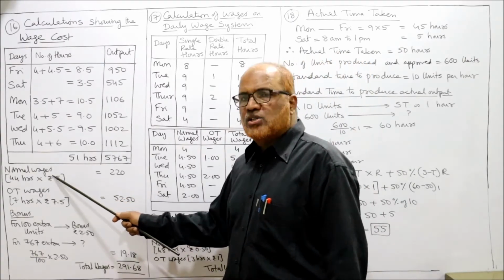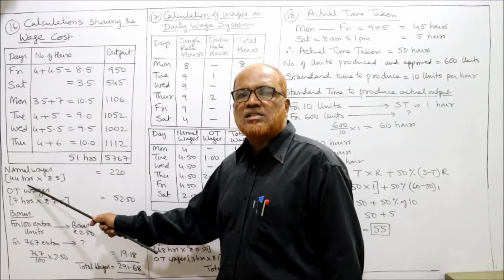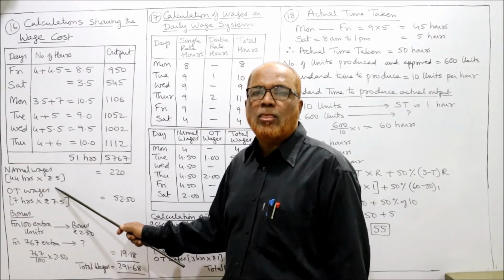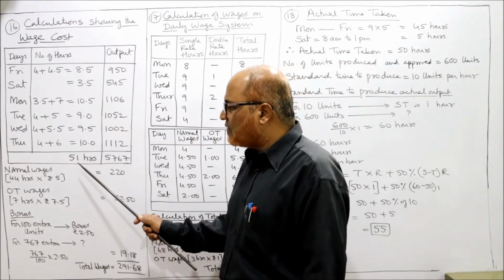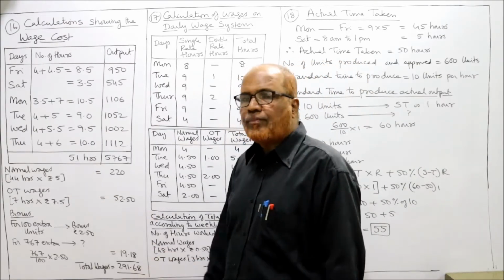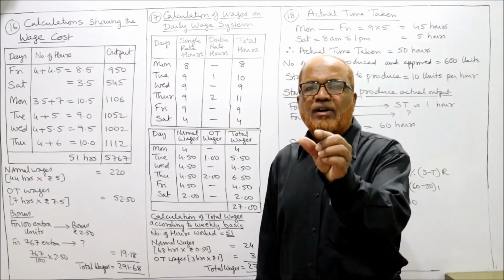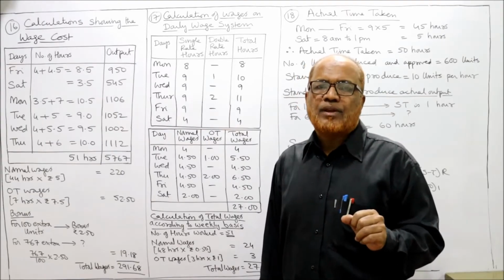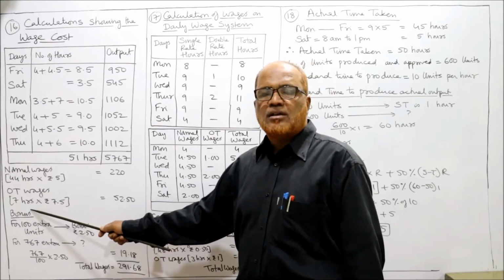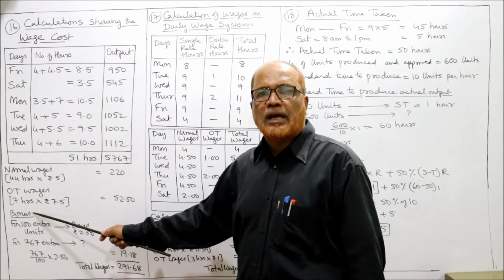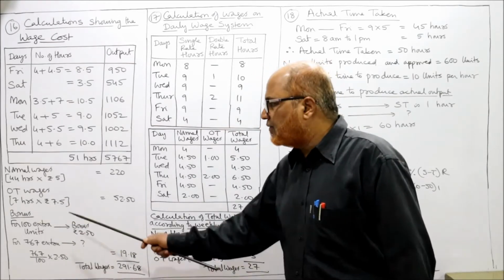Now normal wages, for 44 hours he will be paid 5 rupee per hour, normal wage rate, so 220 rupees. Overtime wages, now 7 hours. See here, 51 minus 44, you will get 7 hours. So he has done 7 hours overtime, and overtime rate is 7.5.